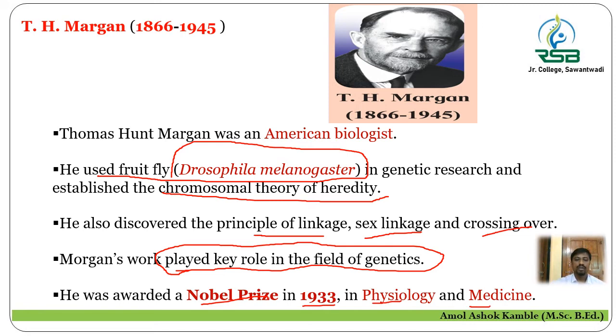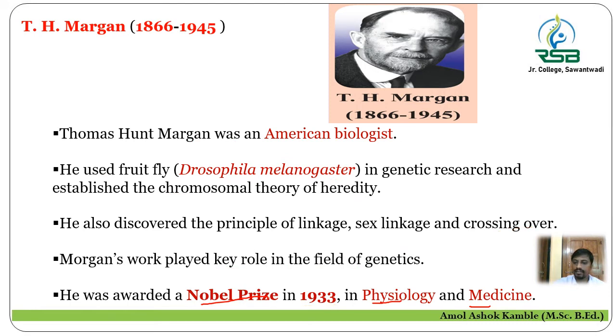So Morgan's work on crossing over has great significance in genetics.